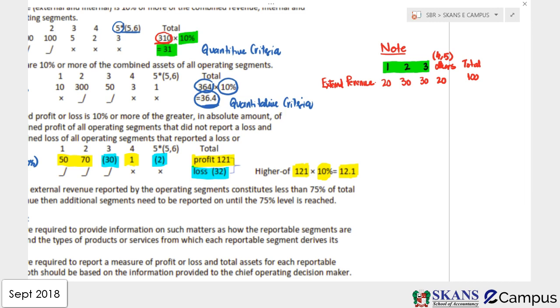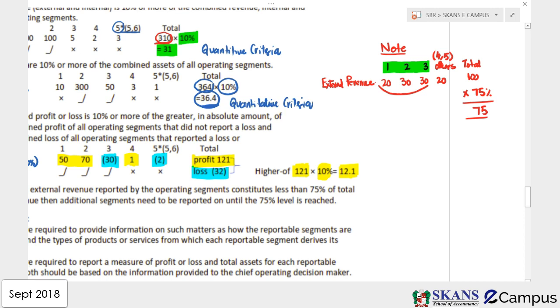Now guys, there is a criteria. The standard says if you have started to report them separately, the external revenues of 1, 2, and 3 must be more than 75% of the total revenue. So total external revenue, you are going to multiply by 75%. This is again fixed in the standard. So what is the criteria, guys? It's 75. So your reportable segments revenue must be more than 75.